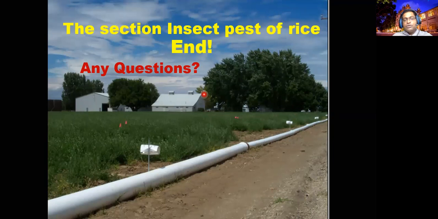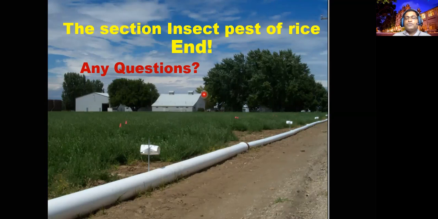Now, the insect pests of rice. I have to summarize this one. You can classify them into three major groups. One is the stem borer group. In the stem borer group, you can expect the yellow stem borer and the gall midge.